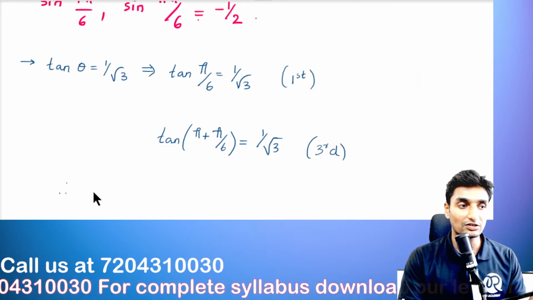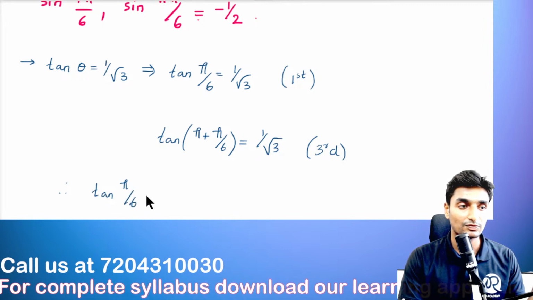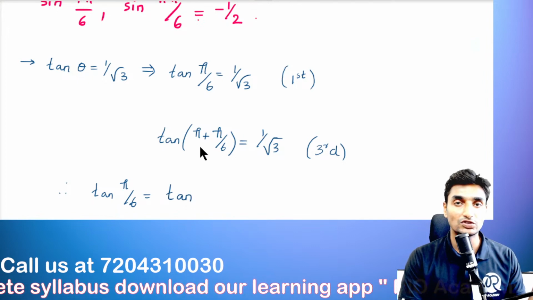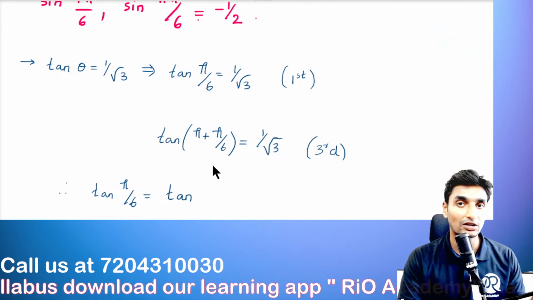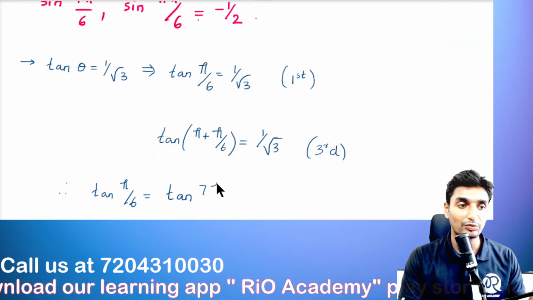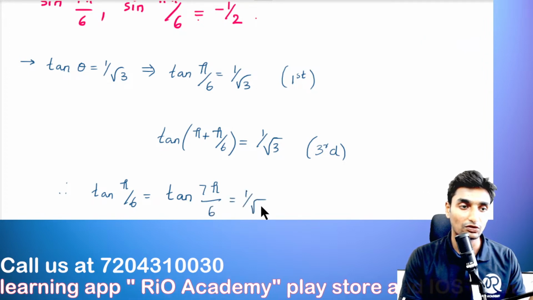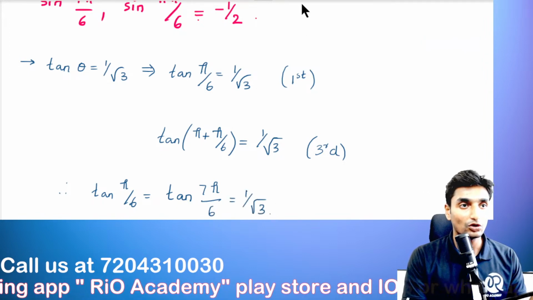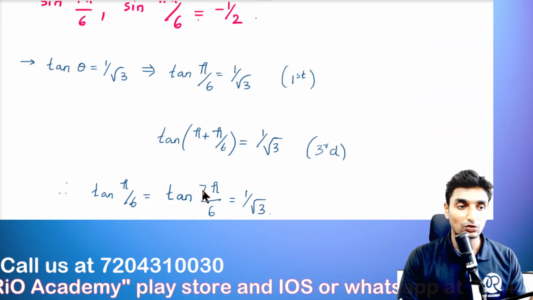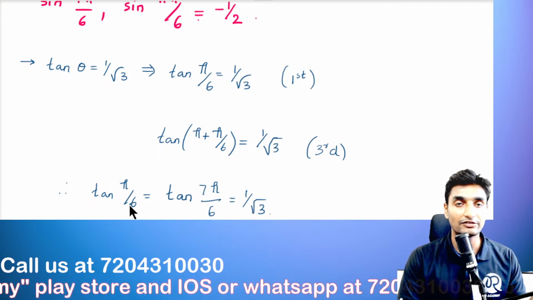So now the next step can be written as tan of pi upon 6 is equal to tan of, once again you have to take the LCM here so that we will be able to know the complete angle. 6 into pi, 6 pi plus pi, that is nothing but 7 pi divided by 6, which is equal to 1 divided by root of 3. Okay, so now here, guys, tan value is positive 1 upon root 3 for 2 angles, that is 7 pi upon 6, and the other angle is pi divided by 6.